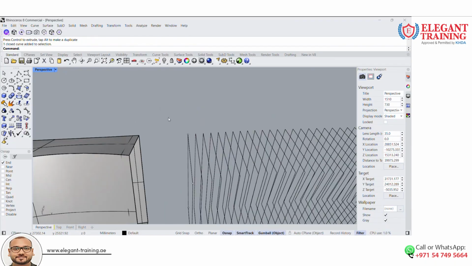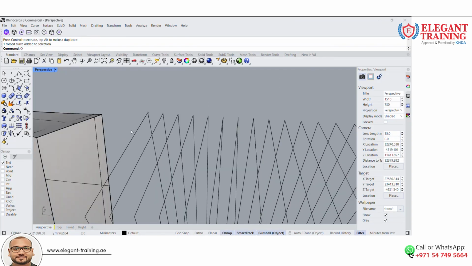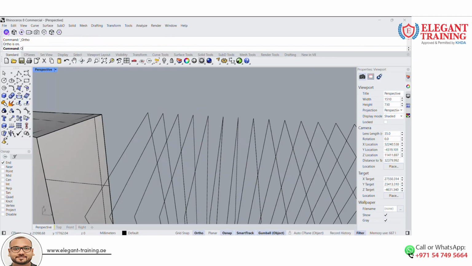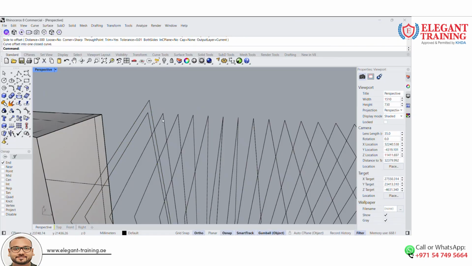So I can use the offset command to make some thickness here. So let's use the offset. Now you can select this curve for the offset. The distance given here is 50. Now let's make it 300. Okay, let's offset this way. Now again repeat the same command for all of them.